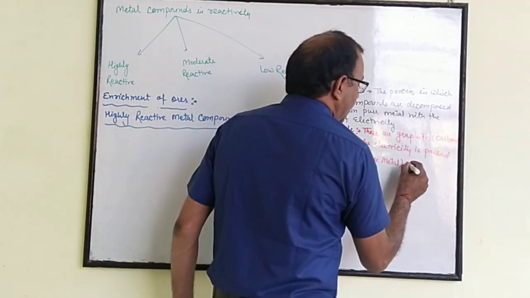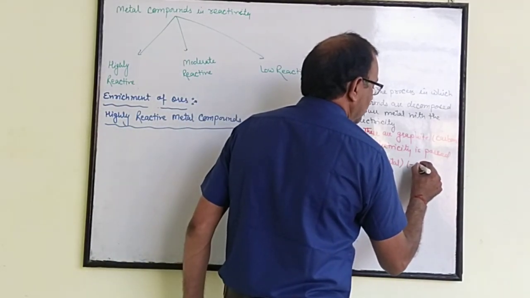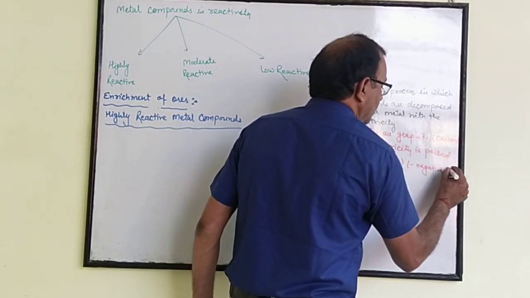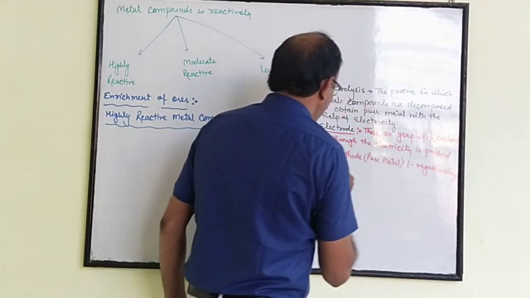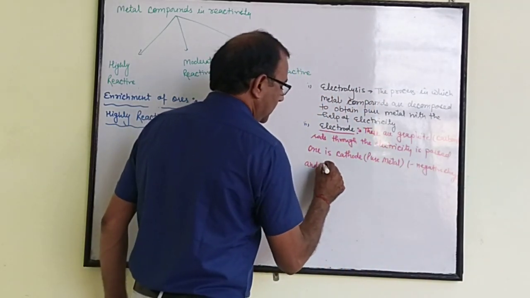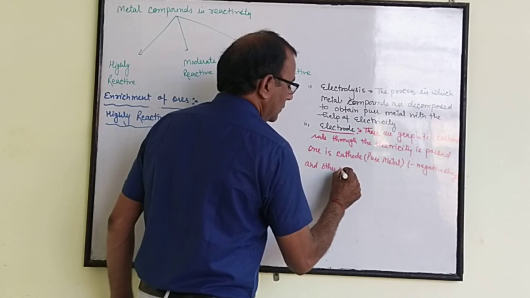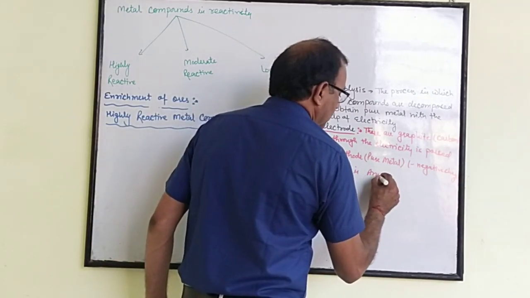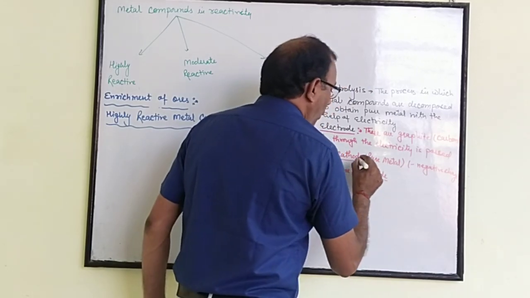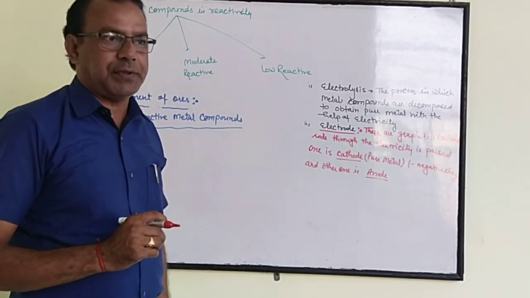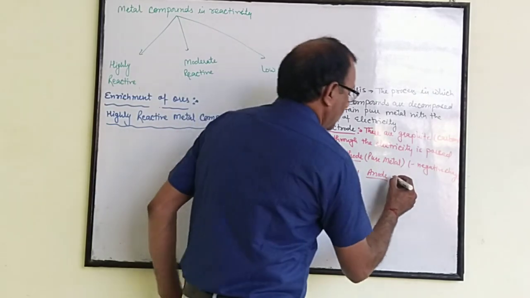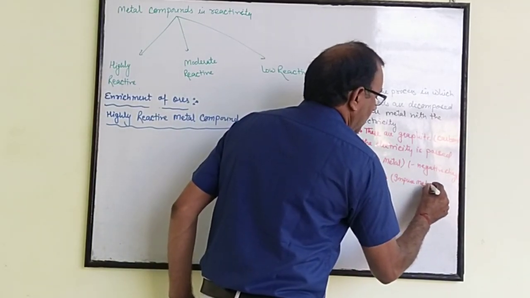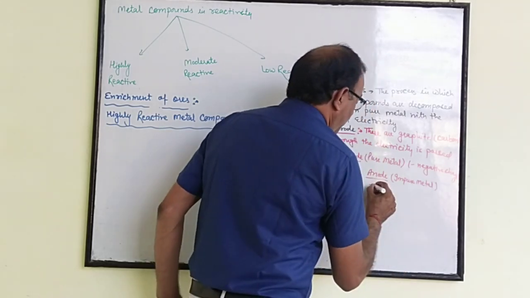Cathode is negative charge. And the other one is anode. Anode is made up of graphite as well as, we can say, impure metal. And anode is positive charge.